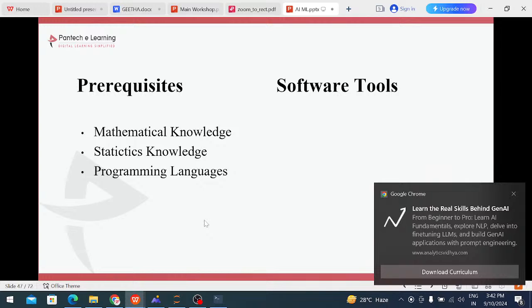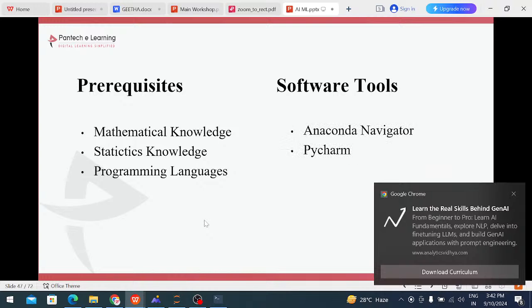First, before starting the programming language, what are the software and the requirements? To learn machine learning, first we need mathematical knowledge, statistical knowledge and programming knowledge. And what are the software tools there?